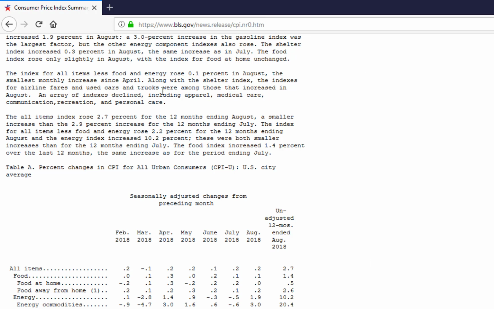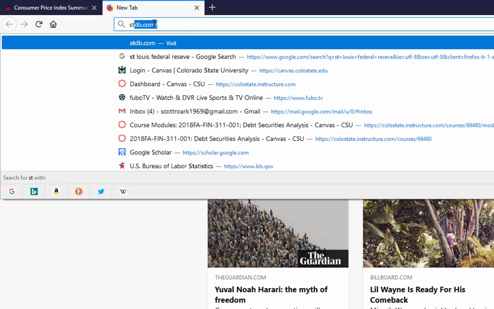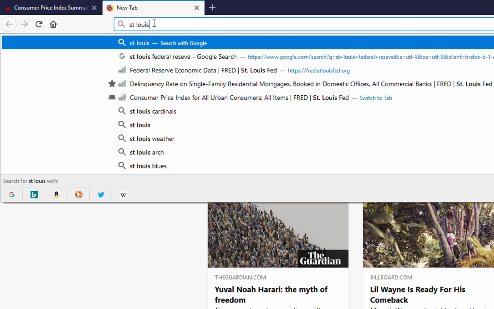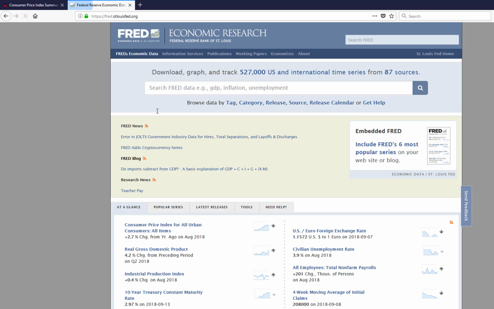Let's go look at another source of inflation data. And if you ever are looking for statistics on different economic indicators in different variables, we can go to the St. Louis Federal Reserve. They have the FRED database. I think it's Federal Reserve Economic Data. So this is a very handy website. And again, I'm in this particular case looking at or concerned with CPI.